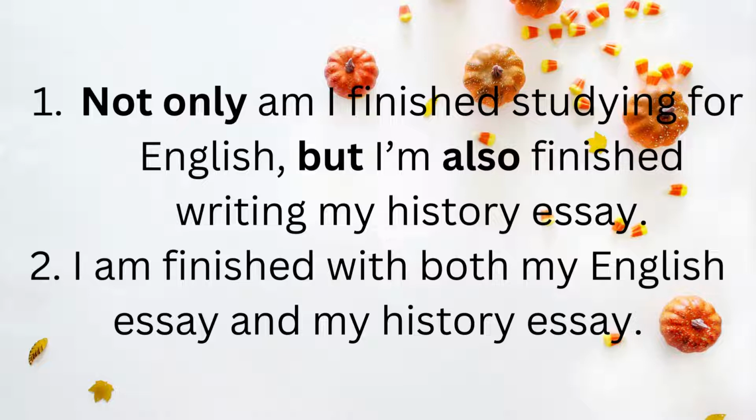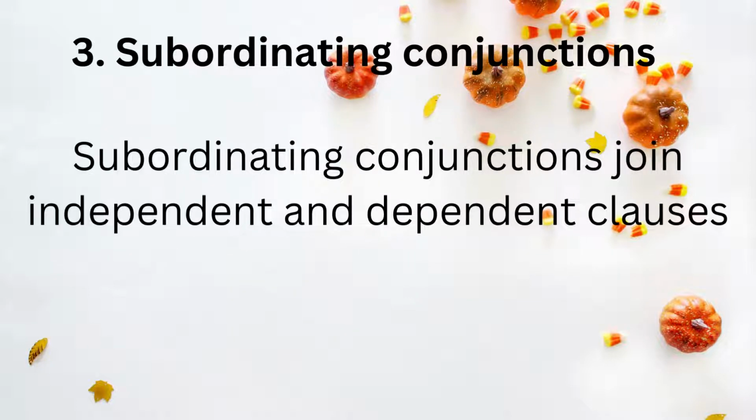Now move toward the third type, and it is subordinating conjunction. These join clauses that do not have the same grammatical rank. It means one is an independent clause and one is a dependent clause.